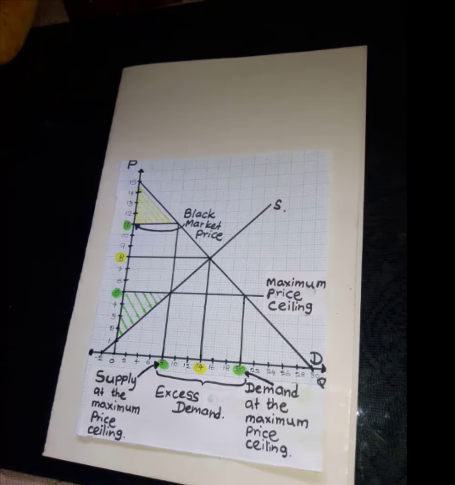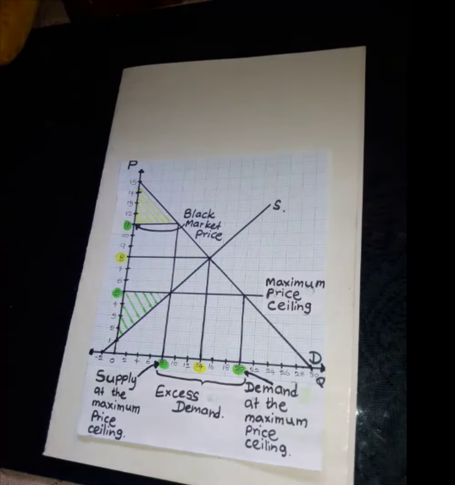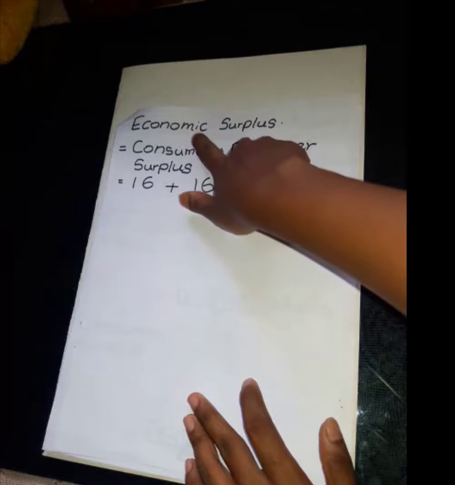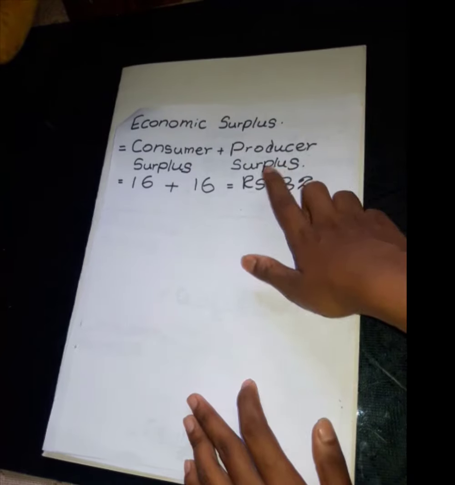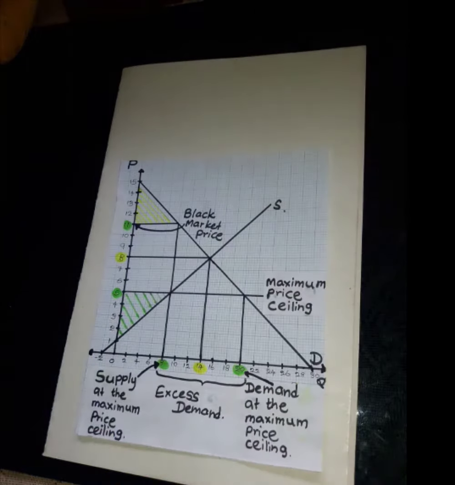Now we are going to calculate the economic surplus after implementing the maximum price ceiling and consumers pay additional cost to buy the goods. Here the economic surplus is equal to the summation of the consumer surplus and producer surplus. We can see it this way. Economic surplus is equal to consumer surplus plus producer surplus. Now it is equal to 32 rupees.